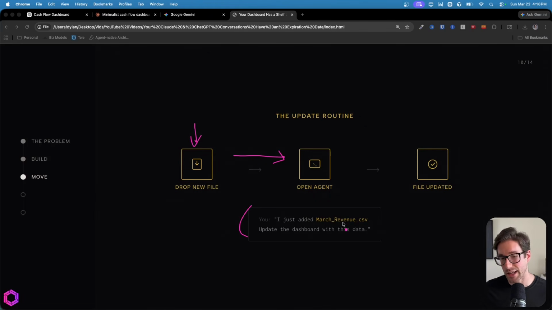Once you've opened that folder for a new conversation inside of the tool, all you have to do is ask the AI, saying, hey, I just added a new file in the data folder. Go ahead and update the dashboard. And it'll then update that dashboard for you without you having to do anything else. And that's step 2, which is the update segment.